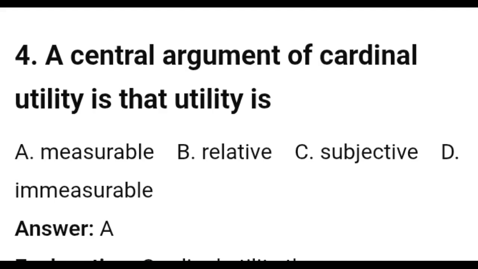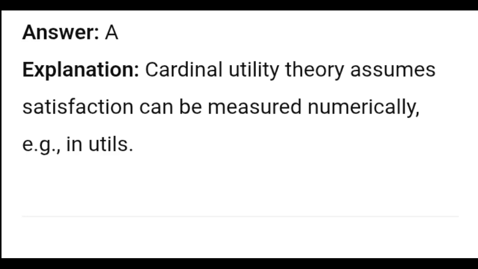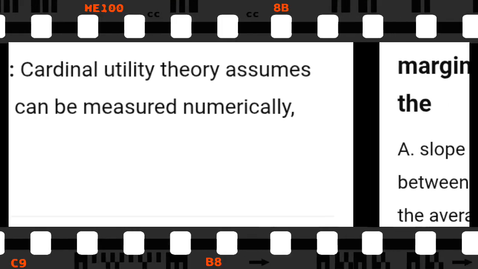4. A central argument of cardinal utility is that utility is A. Measurable, B. Discontent, C. Subjective, D. Immeasurable. Answer A. Explanation: cardinal utility theory assumes satisfaction can be measured numerically, e.g., in utils.